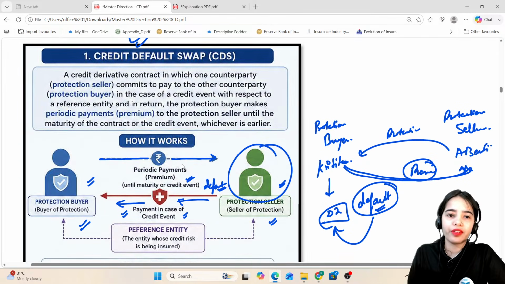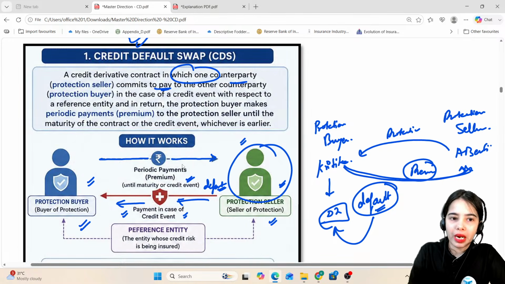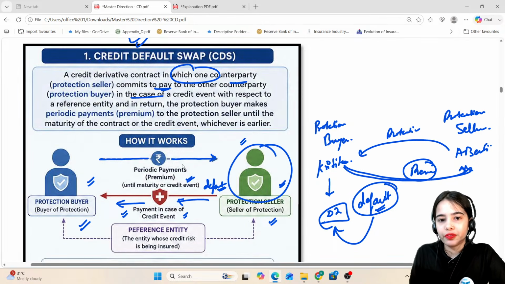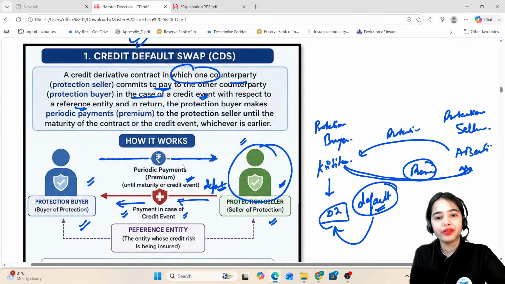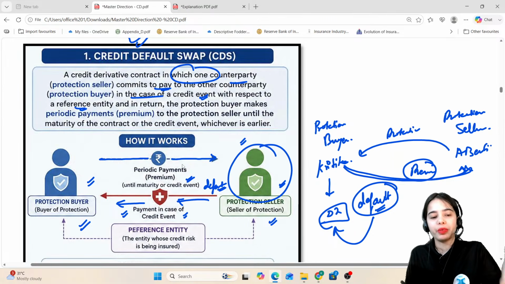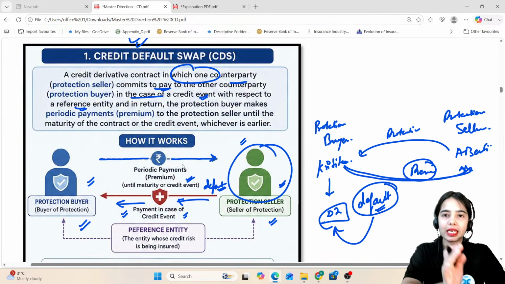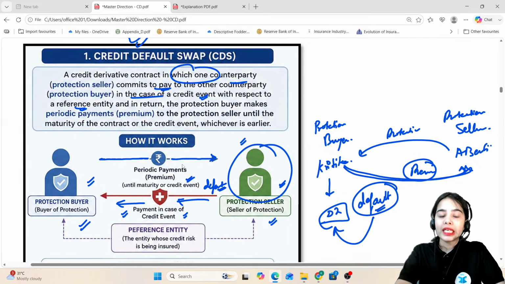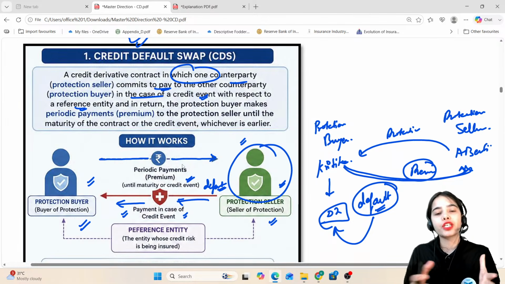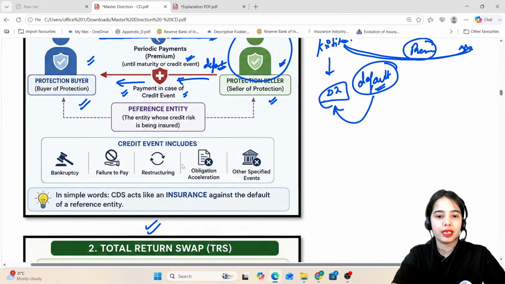A credit derivative contract in which one counterparty, that is the protection seller, commits to pay the other counterparty in case of a credit event, in case of default, with respect to a reference entity, and in return the protection buyer makes periodic payments. So the protection buyer is giving periodic payments. In return, the protection buyer is getting what? Protection against the credit event, protection against the default. That is the basic idea.